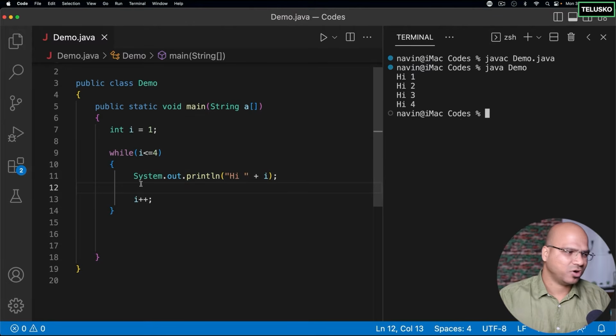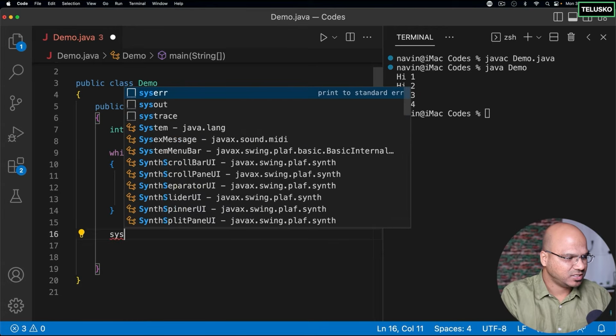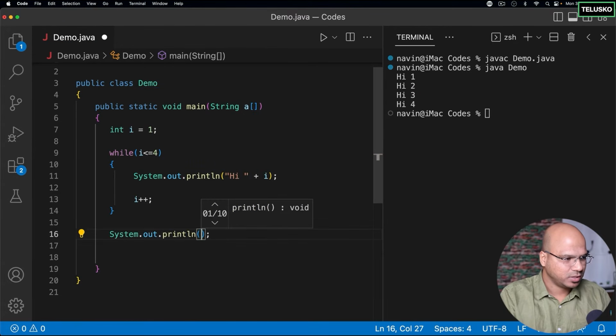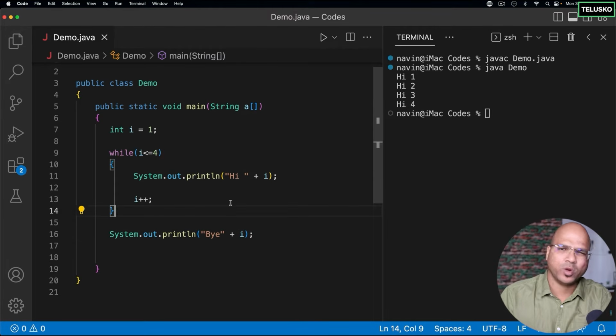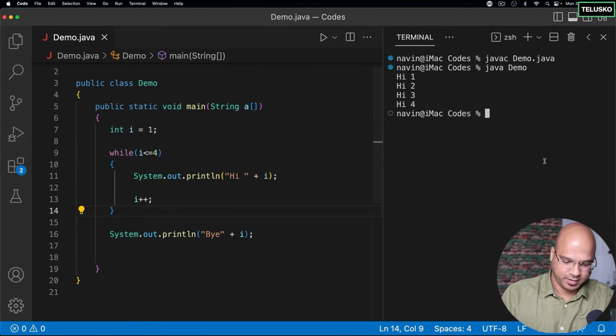Now with this, I have a question for everyone here. What if at the end I just say System.out, and I say bye, and with this bye I'm printing the value of I? What do you think? What will be the output of I? Okay, try to guess it.